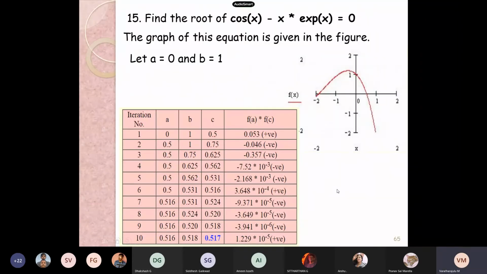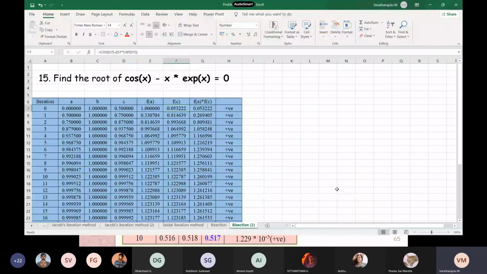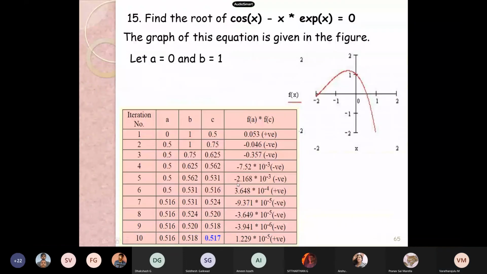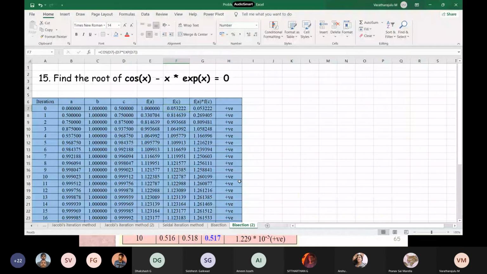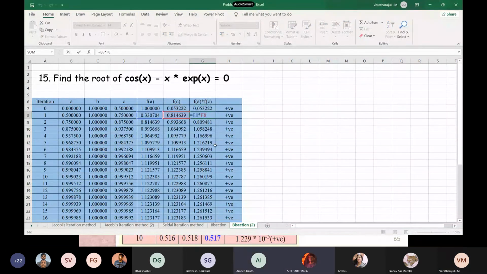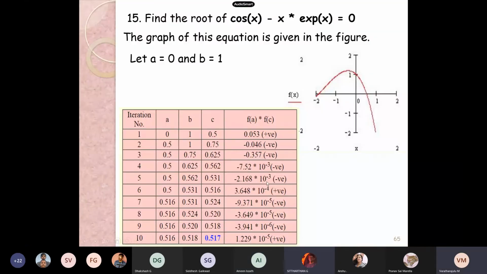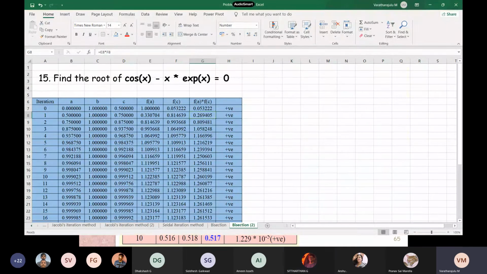We are getting some different results, right? It looks like it is diverging. You are getting 0.517? Yes, I am getting. Then tell me what is the mistake done here in this Excel.